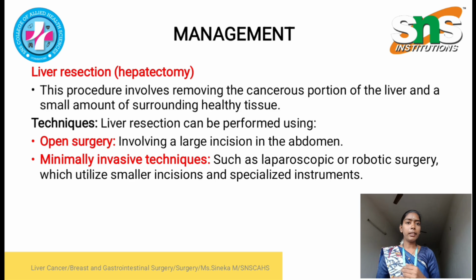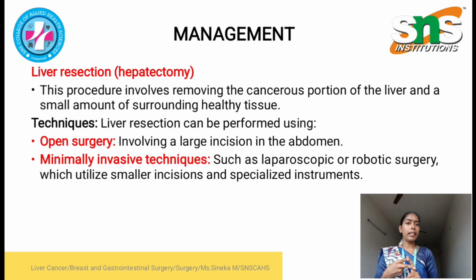Next is management. There are two major management options for this condition. The first is liver resection, hepatectomy. Hepatic means liver, ectomy means removal. In this procedure, we remove the cancerous portion of the liver and also a small amount of surrounding healthy tissue, because in future the cancer may develop in the surrounding healthy tissues also.